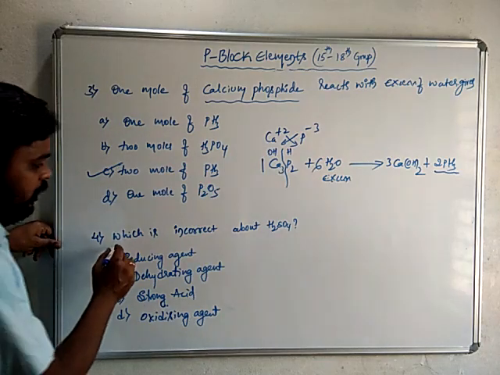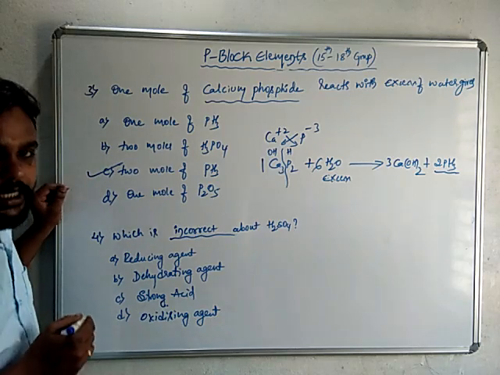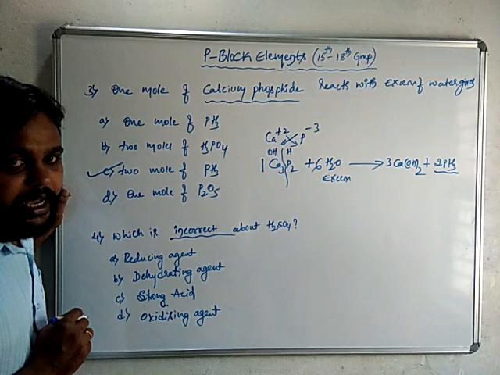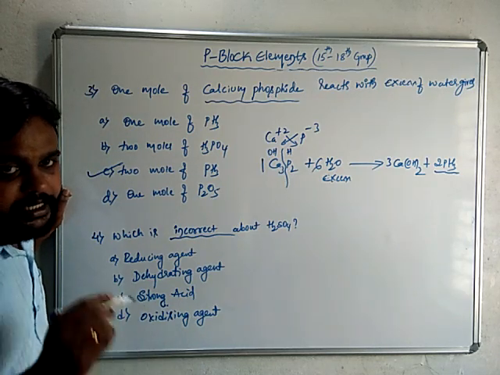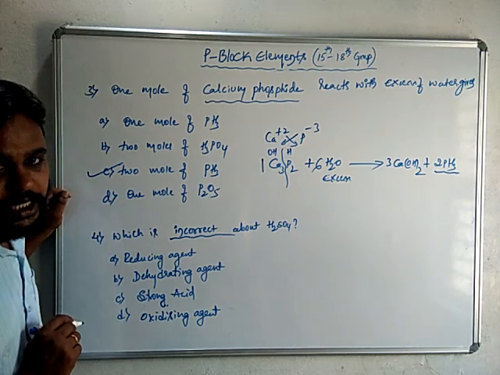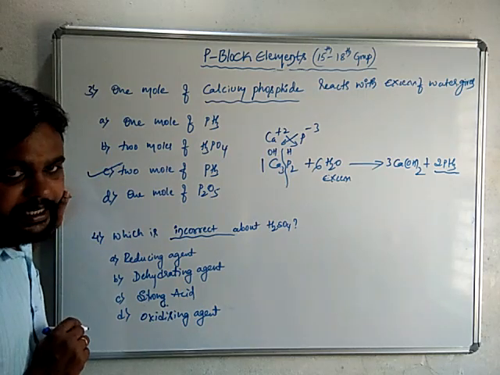So the next question is, which is incorrect about sulfuric acid? We know that sulfuric acid can act as an oxidizing agent. It has a high boiling point, is low volatile in nature, and it can act as a strong acid because of its high dissociation constant Ka value, and it can act as a dehydrating agent.